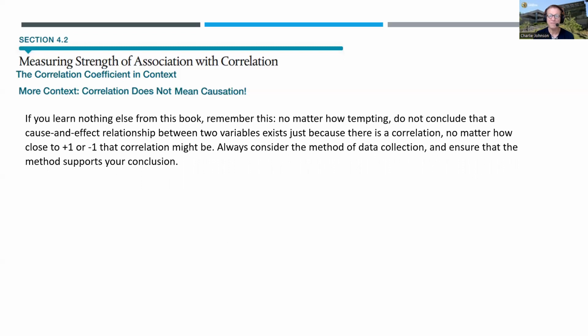If you learn nothing else from this book, remember this: no matter how tempting, do not conclude that a cause and effect relationship between two variables exists just because there is a correlation. No matter how close to +1 or -1 that correlation might be. Always consider the method of data collection and ensure that the method supports your conclusion.